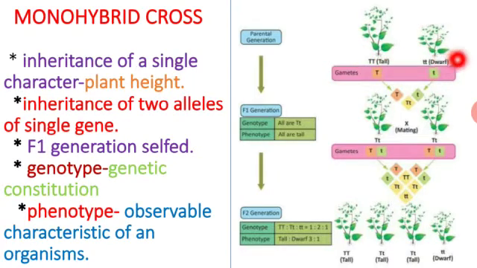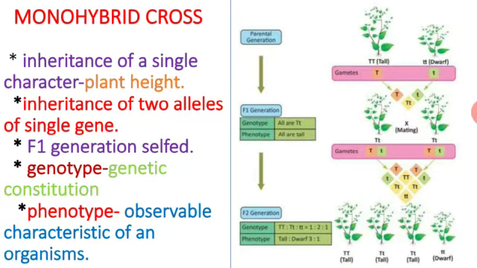Here the tall plant is represented by a capital letter and the dwarf plant by a small letter. In the F1 generation, after fertilization or mating, all the plants produced are tall. When it is selfed, we get two different characters, either tall or dwarf, but genetically they can vary. The first is pure tall, homozygous tall.